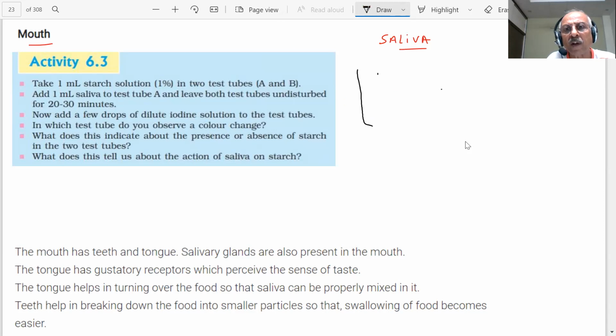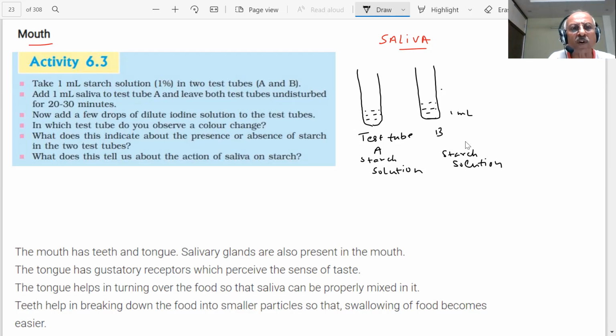Test tube A and test tube B. Take 1 milliliter of starch solution. Okay?